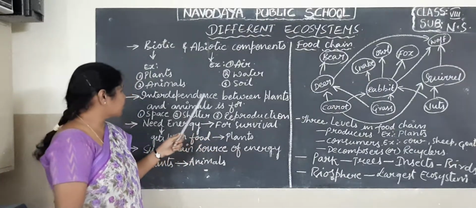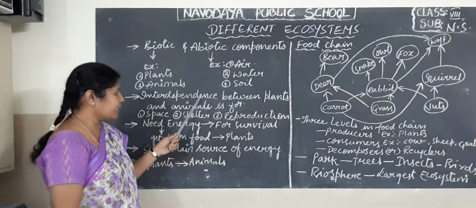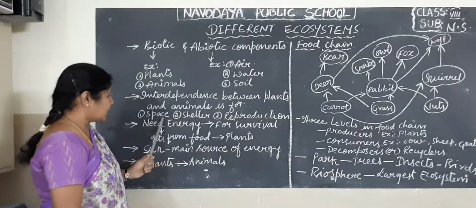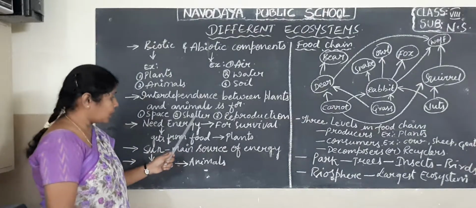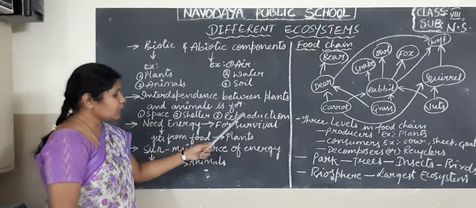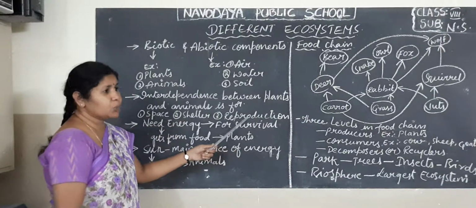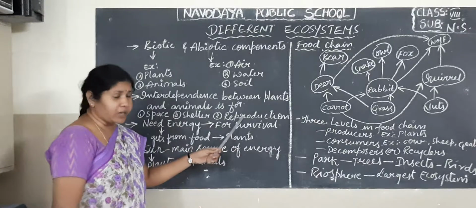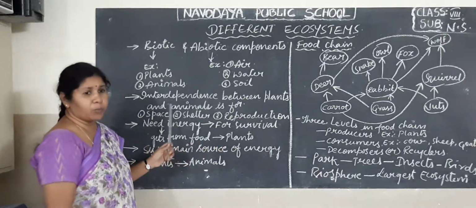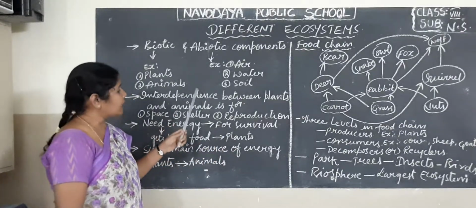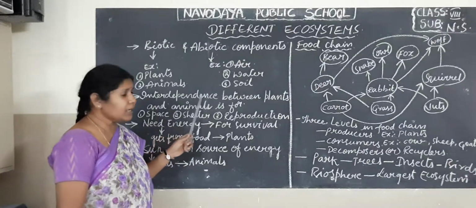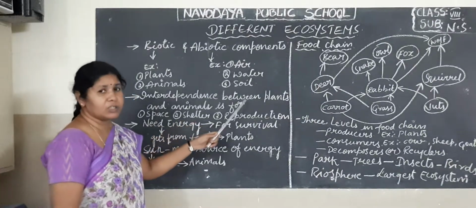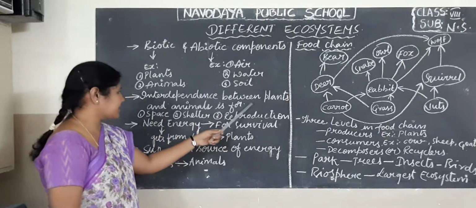What are the most important things for the interdependence of plants and animals on one another? One, space; second, shelter; and third, reproduction. So space, shelter and reproduction. These three are very important for the interdependence of plants and animals. Now let us start with the plants.